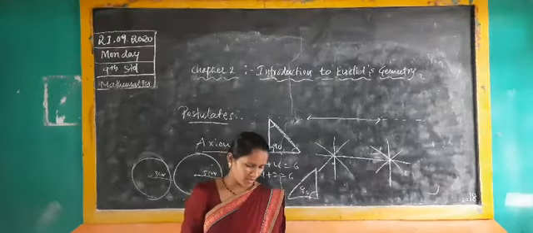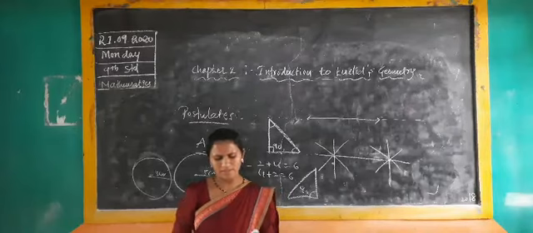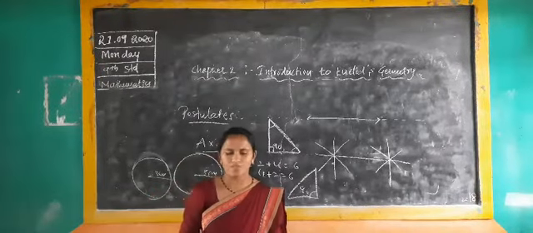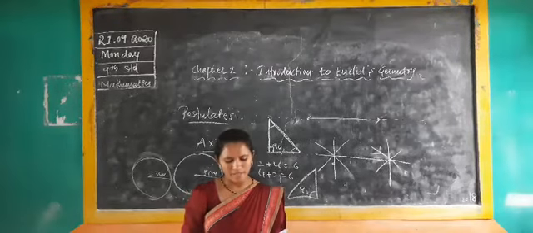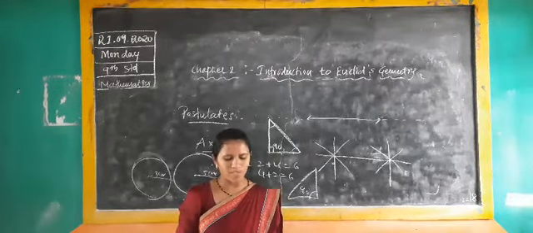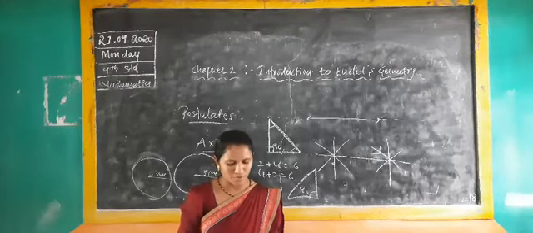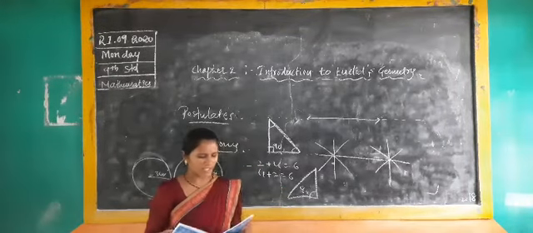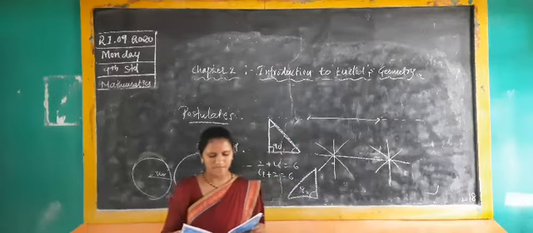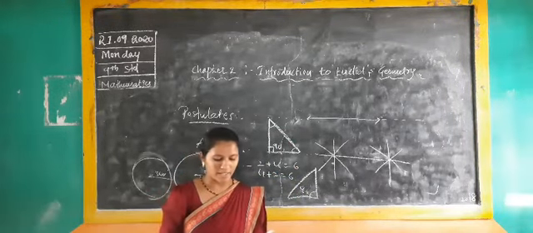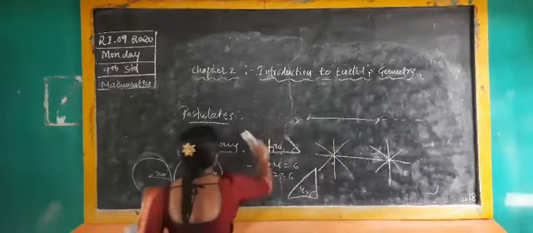Next, you have to solve exercise 2.1. Here direct theory questions are given; just write true or false. In the first question: which of the following statements are true and which are false? Give the reason for your answer. If true, you should write the reason, and if false, you should also write the reason. In the first point, only one line can pass through a single point. It's false. Only one line can pass through a single point? If I am marking a point, many lines can be drawn through it.